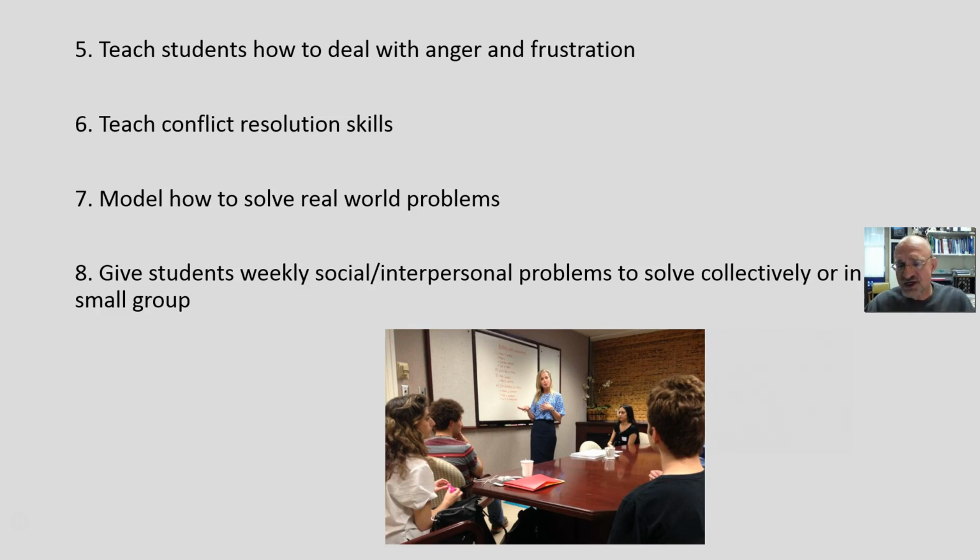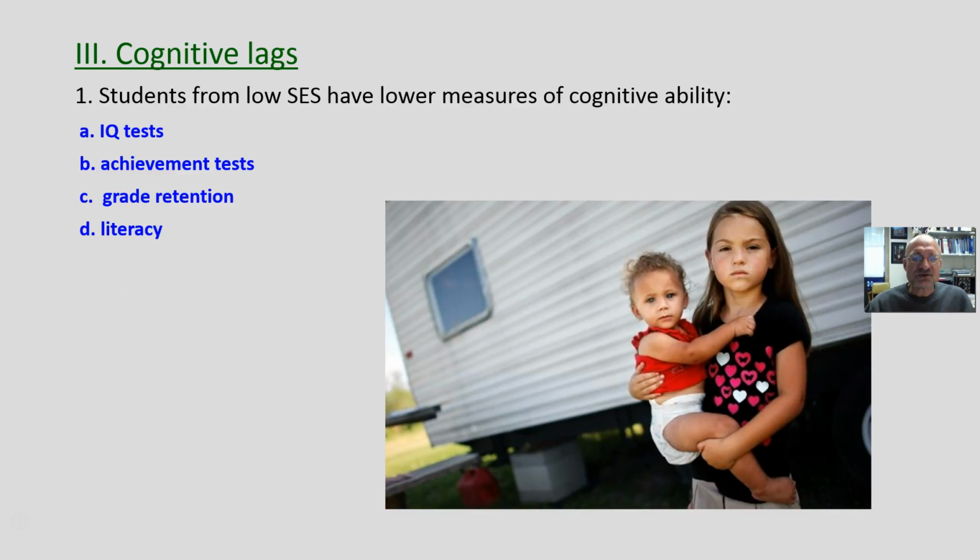This is a social skill. This is what you do. Beyond the scope of this one to go into there, but there are a lot of good programs. Model how to solve real world problems. I have this problem. This is what I did. Give students, this is an example of problem solving, by the way, problem-based learning, weekly social interpersonal problems to solve collectively or in small groups. Here's Johnny. Johnny did this. What do you think Johnny should do? Boom. All right. Simple. You get to hear other people's thought process.